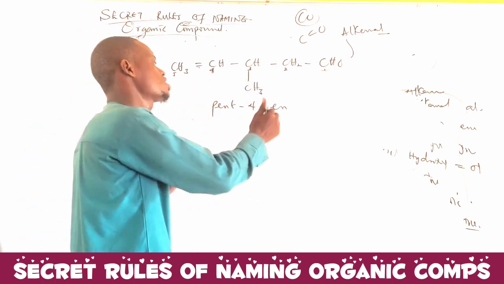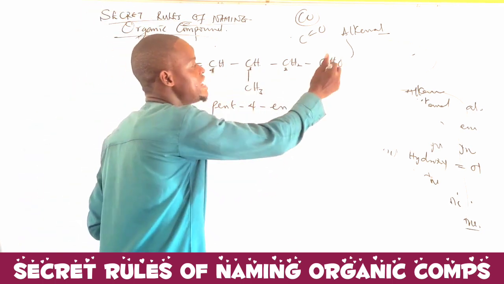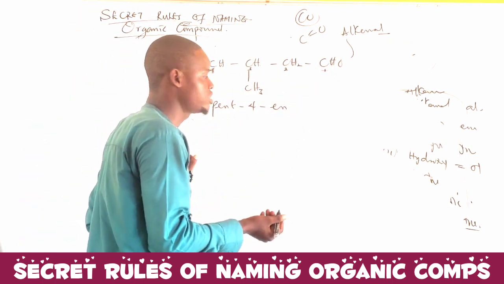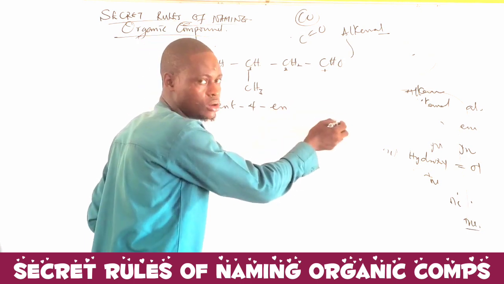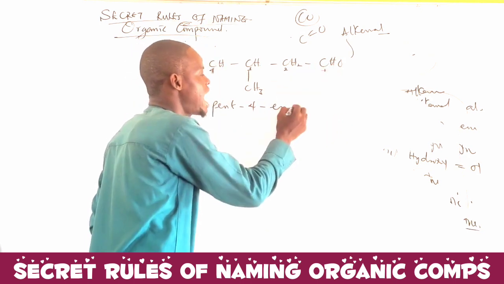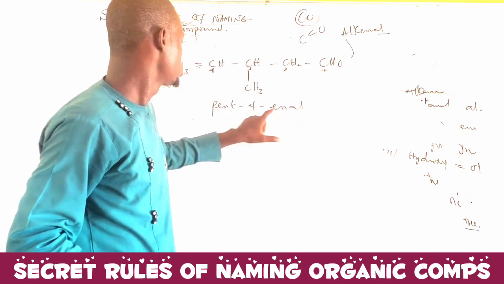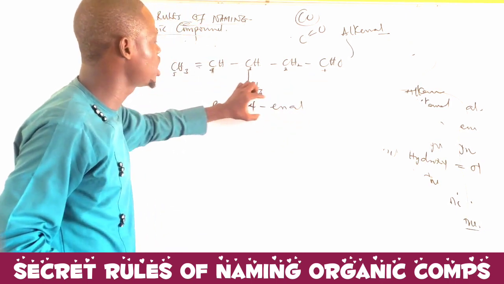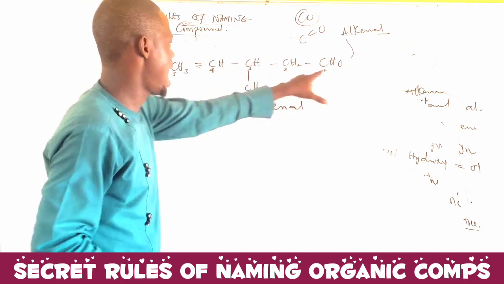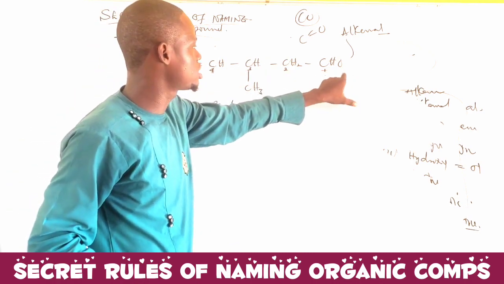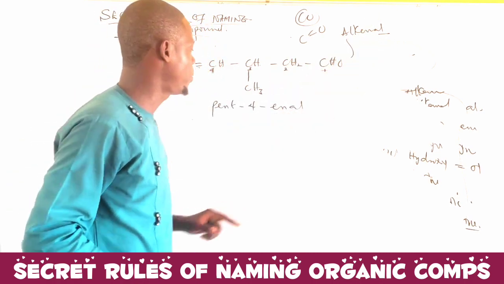But because of this, it's not just pent 4 in. This one is on carbon 1, so I don't need to write 1 al. So what will it be? Pent 4 in al. Since that is on carbon 1, we just write the name al. So the name of this family is pent 4 in al, because the general name of this one is al.